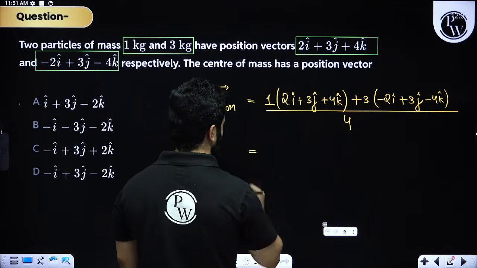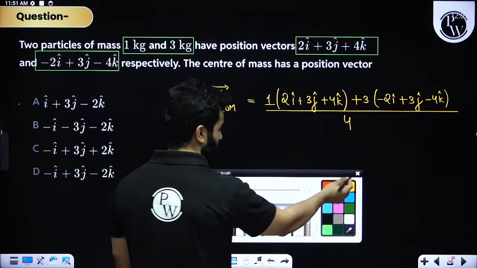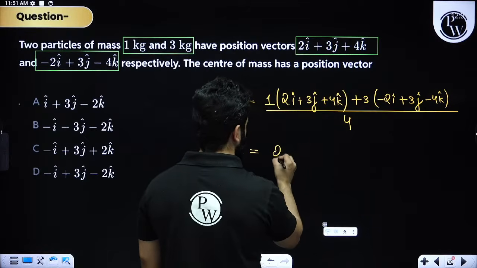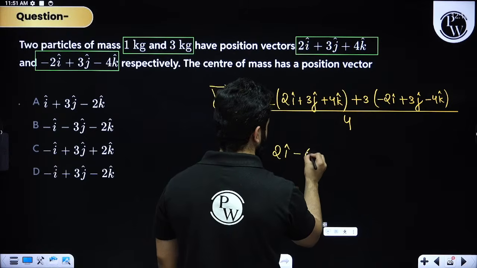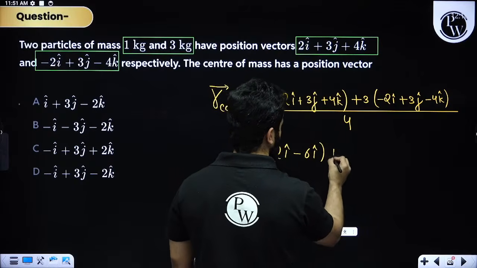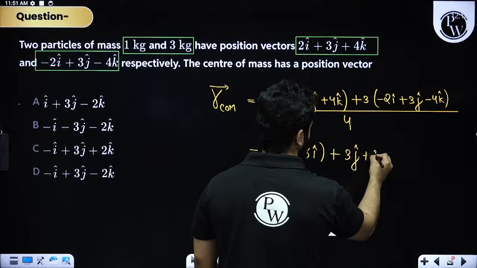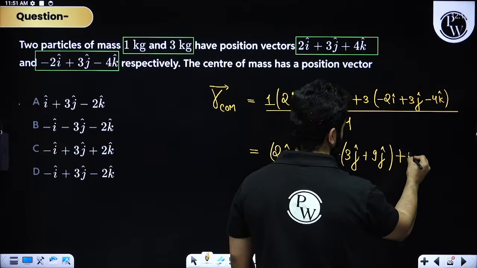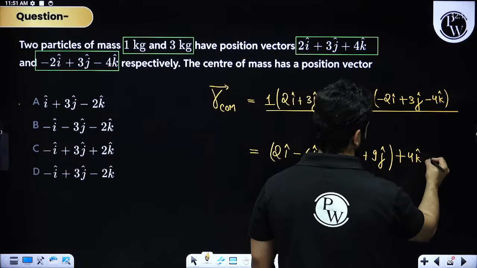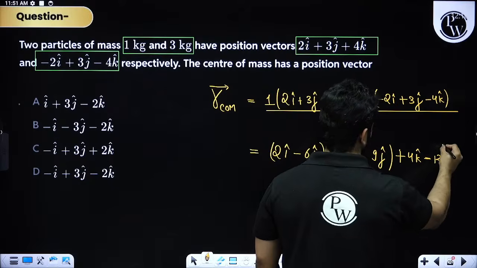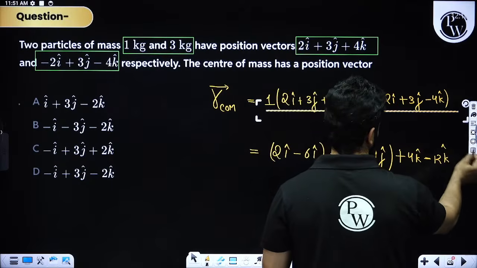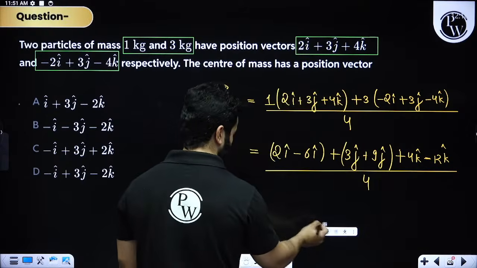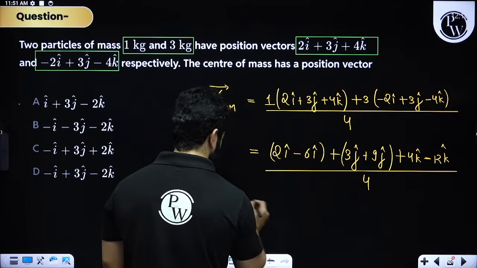So finally you are going to get 2 i cap and minus 6 i cap. Then you have got 3 j cap and plus 9 j cap. And then you have got 4 k cap and then minus 12 k cap, and divided by the total mass, that is 4, right? 1 plus 3 is 4. So we can quickly write down the answer.